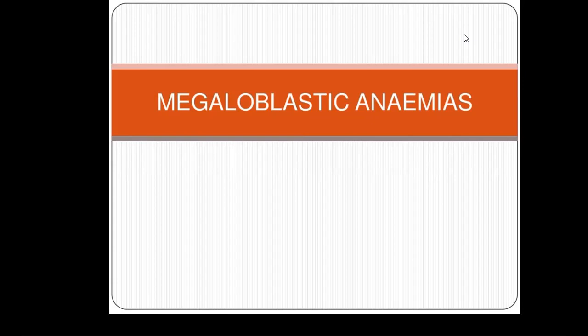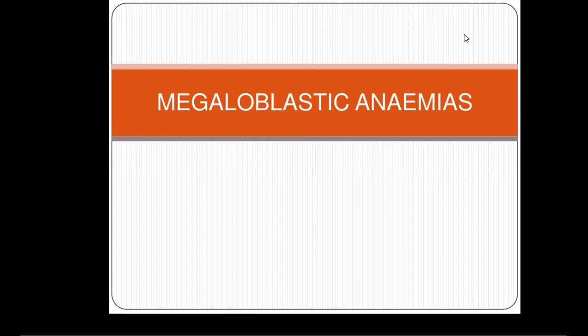But pernicious anemia, you would find that it is not really because of a lack of nutrients, but as a result of some autoimmune disorders. So what is megaloblastic anemia? From the name megaloblastic, it means that the cells in this type of anemia would be megaloblasts. They will be very big.